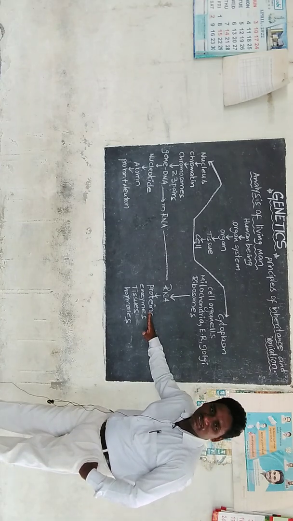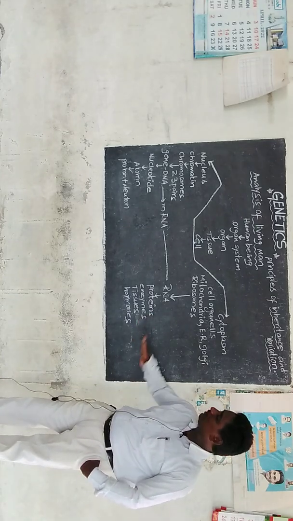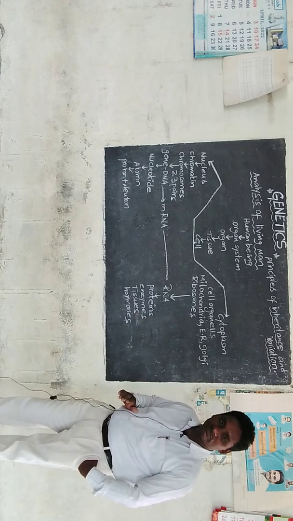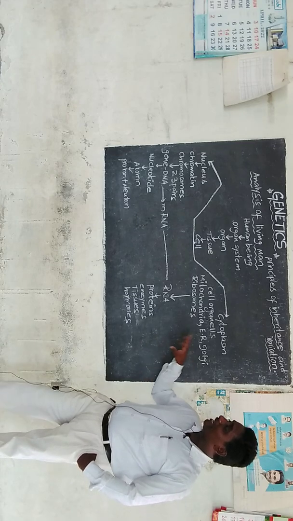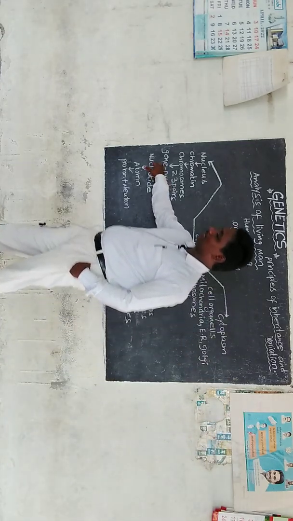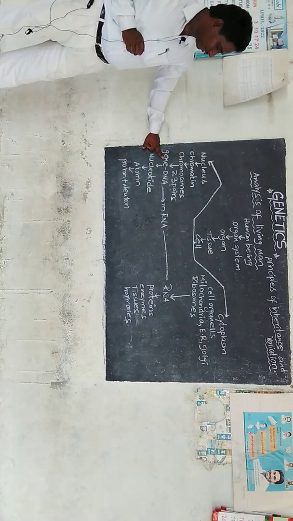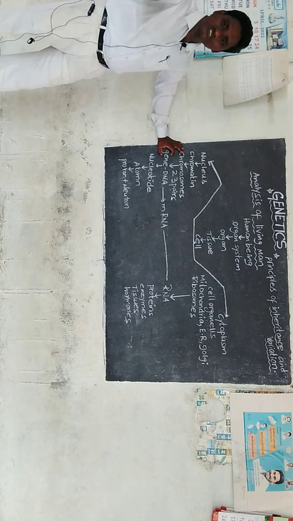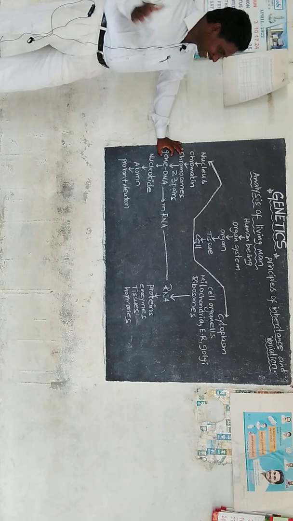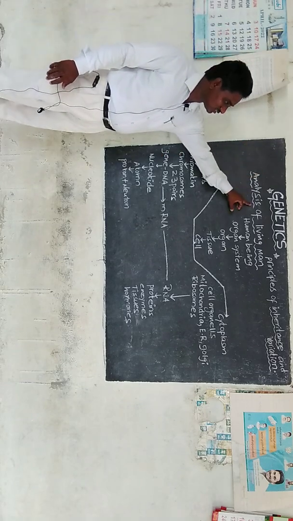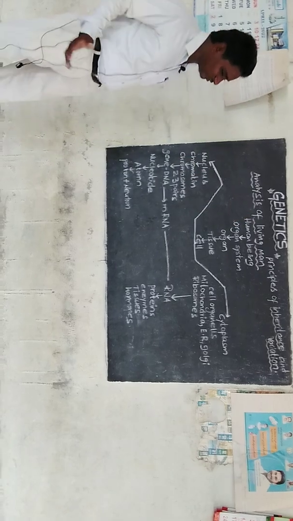So, proteins are built from amino acids. The proteins may be in the nature of enzymes, tissues, or hormones. So, in this chapter, we are going to discuss the gene, its structure, its function, what it carries from parents to children, and what the role of the gene is in humans. So, I think you have understood this analysis of living man, the human being. So, in the next video, we are going to discuss